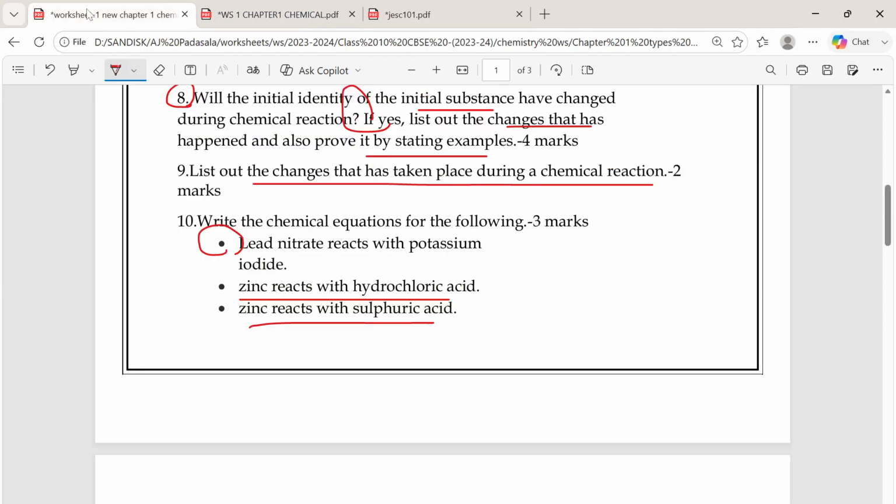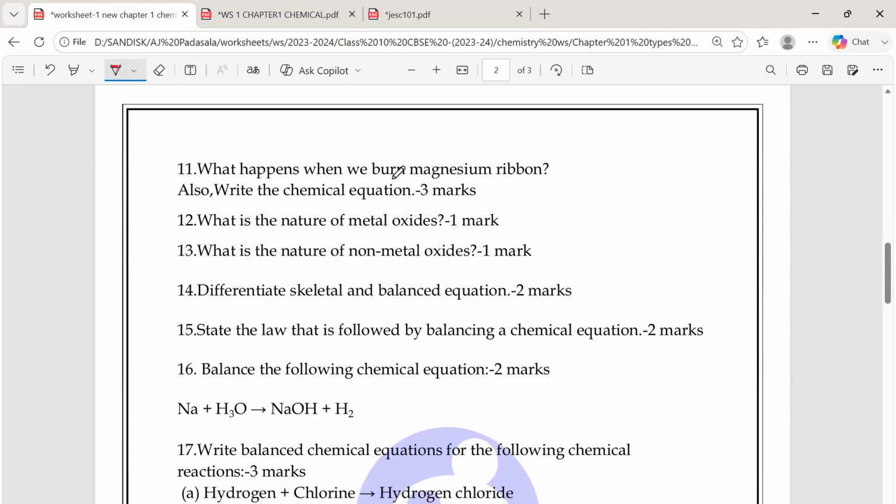Next we'll go here. Question number 11. What happens when we burn magnesium ribbon? And also write the chemical equation. Here I wanted to tell you one thing. When a question comes like this, usually what children do is either they write the answer only for this, or they write the answer only for this. And because of that, they are losing marks. Suppose you write only the answer for this, you will get 1.5. Suppose you write only the answer for this, you will get 1.5. So it is actually one question, but it contains two questions. The 11th question is one question, but it has two parts. So you have to write two answers, then only you will get 3 marks.